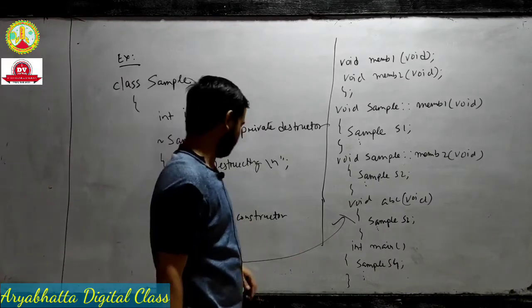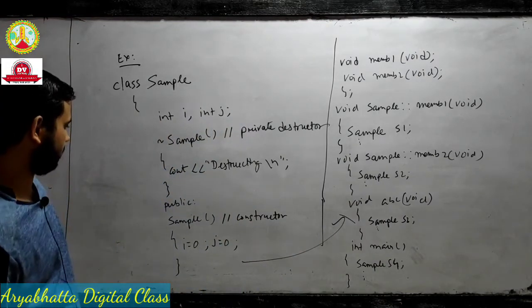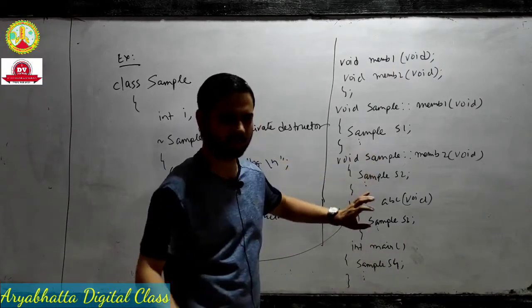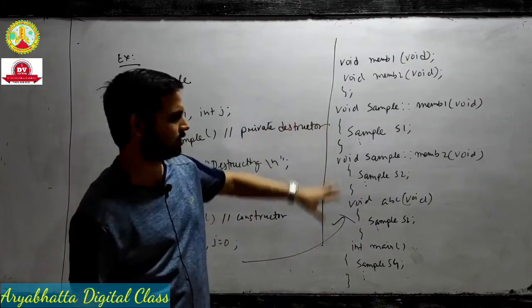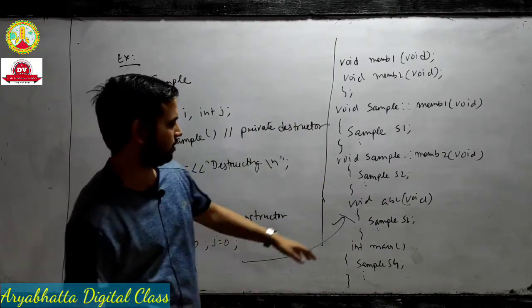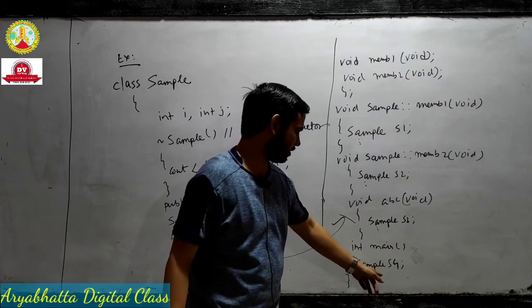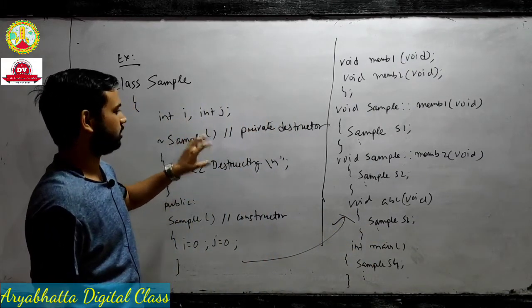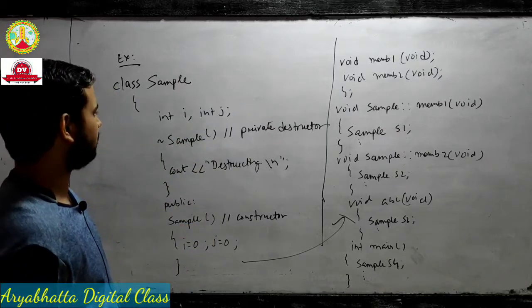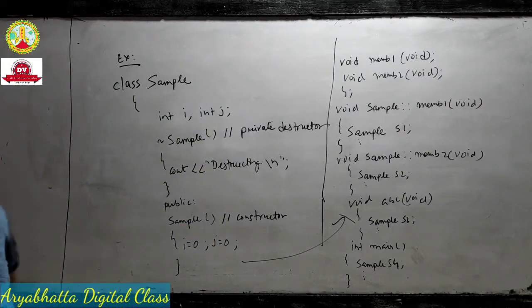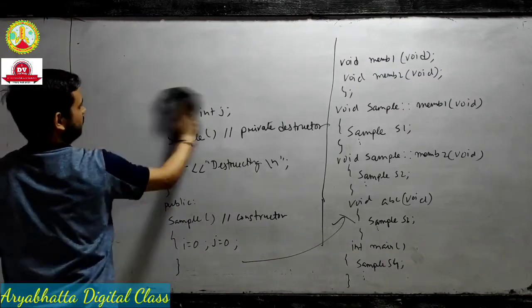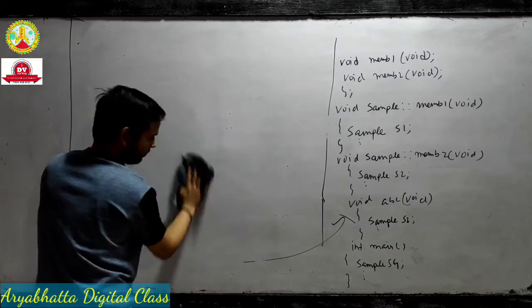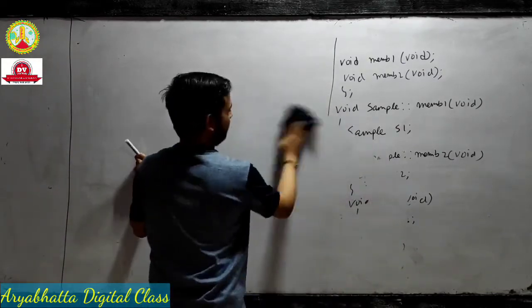The dots mean some lines are here; this is only one section of programming. And sample S3, and the class with respect to the S4 instance. Mainly this is the destructor. Why do we take a destructor? To destroy the object. And the last part is the characteristics of destructor.